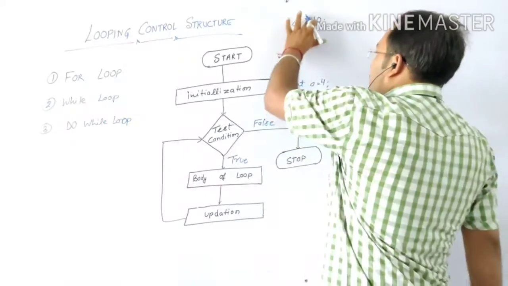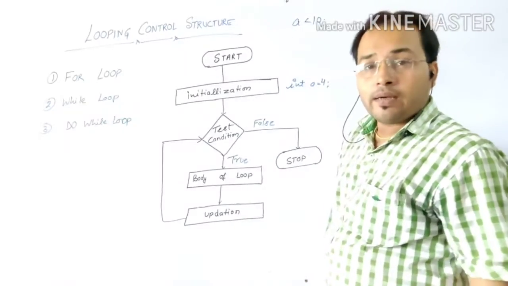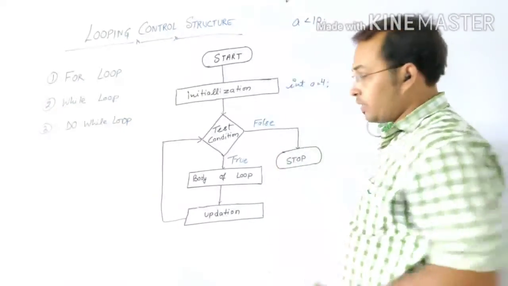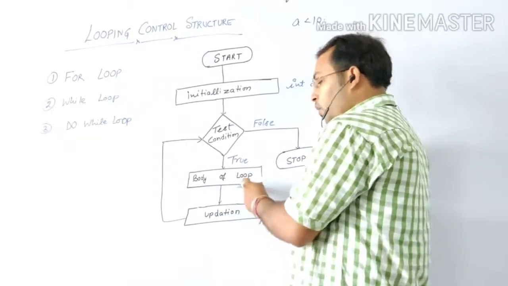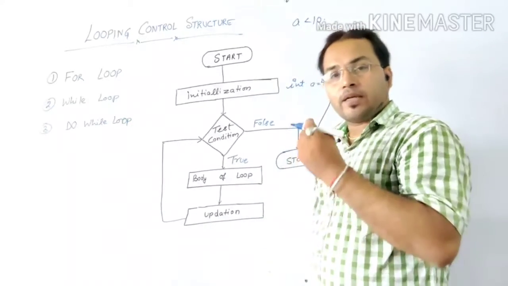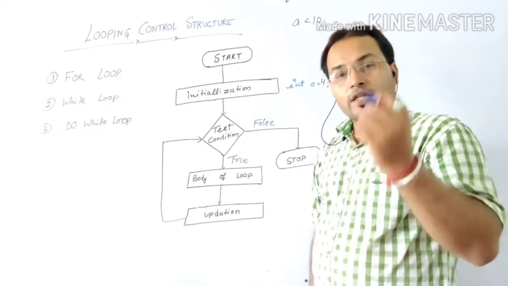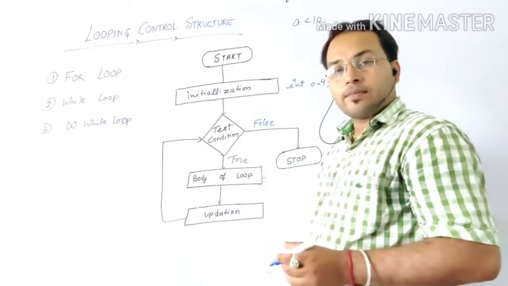But suppose it is written a less than 10. Then 4 is less than 10, which means my condition will be true. Then it will come to the body of the loop. Whatever statements are written in the body of the loop will execute from there.